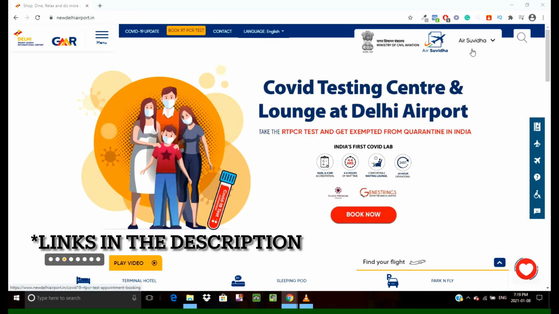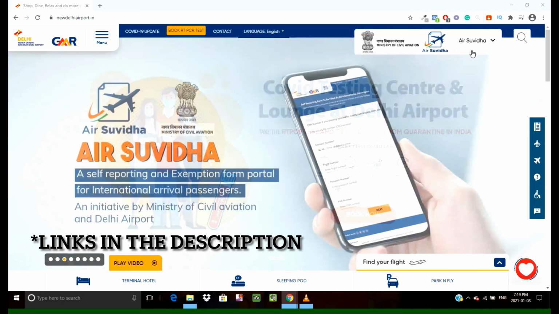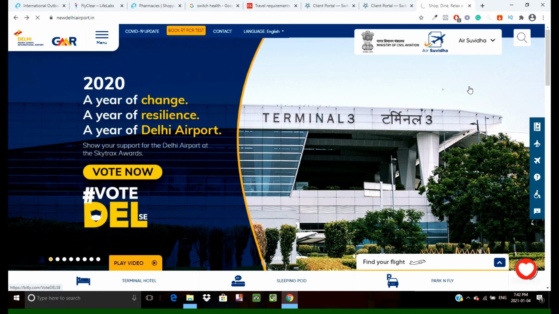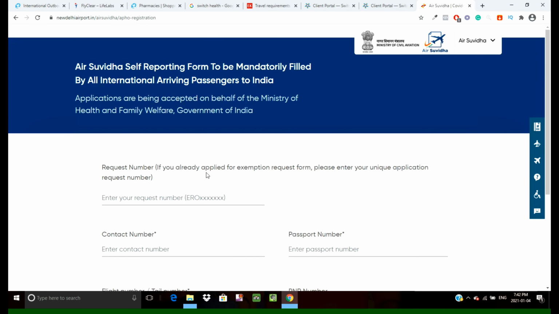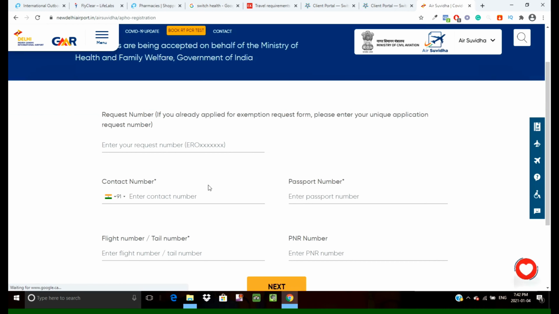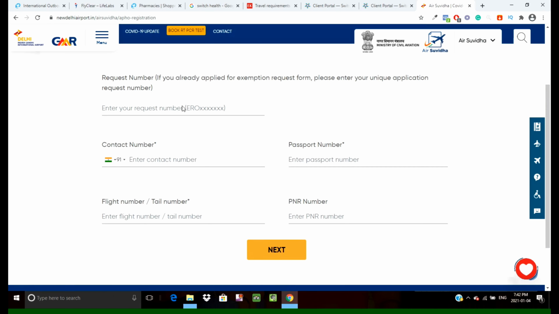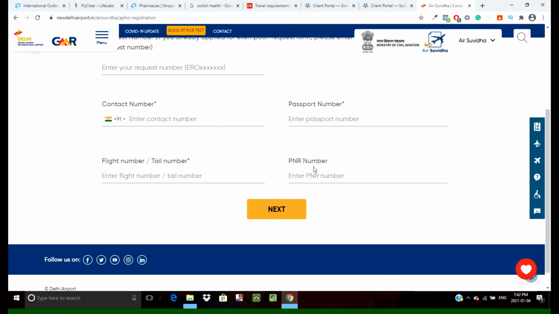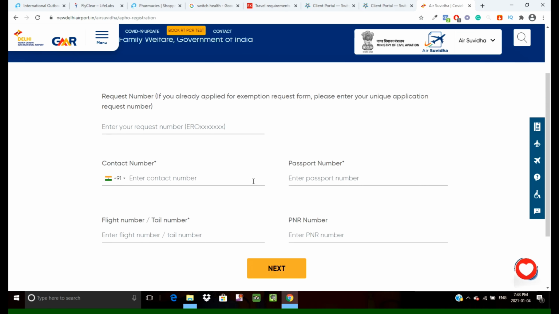If you go to the website called newdelhiairport.in, you will see the Air Suvidha portal here. Once you click Air Suvidha, select fill self-reporting form, then you will see this page. It will ask you for the request number. It's okay, you don't need to put this now. You can just put the contact number, your passport number, and your flight number, and you don't need to put the PNR number. If you want, you can put the reference number of your flight, and click next. Then it will ask you for the personal details, the flight details, and you will have to upload the copy of your passport.